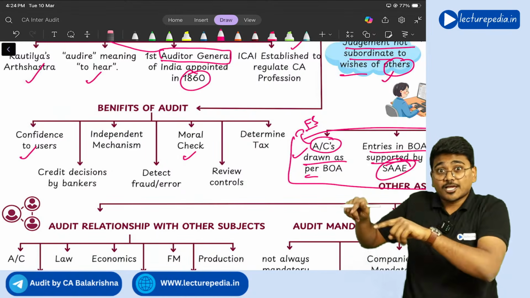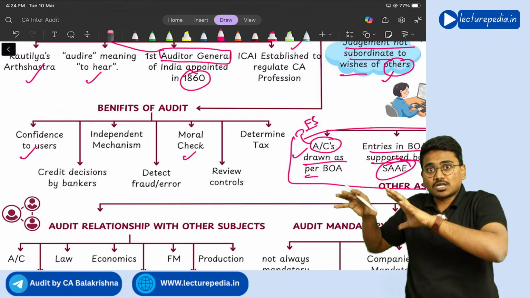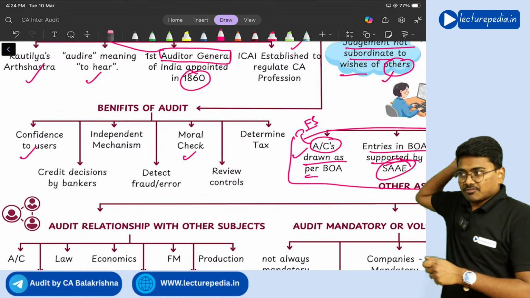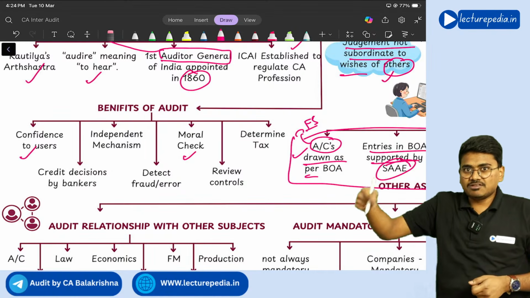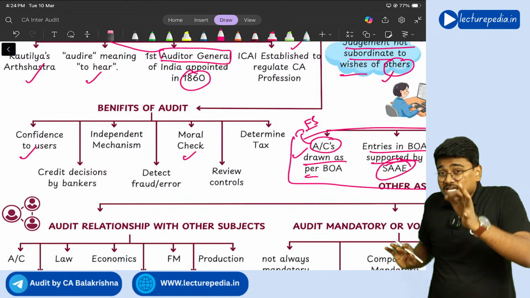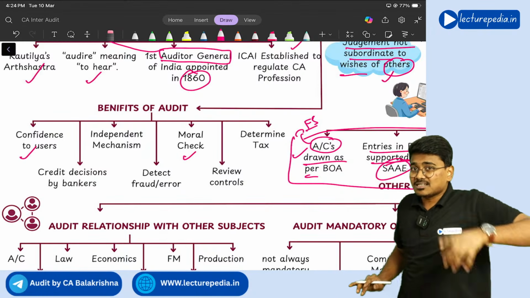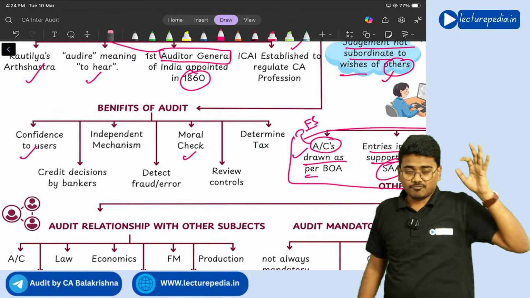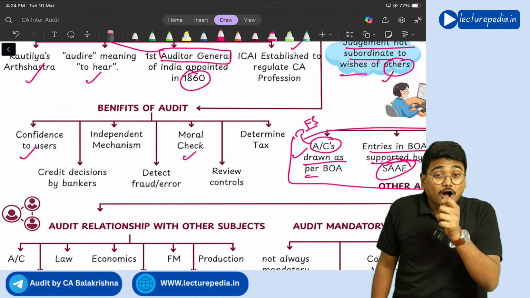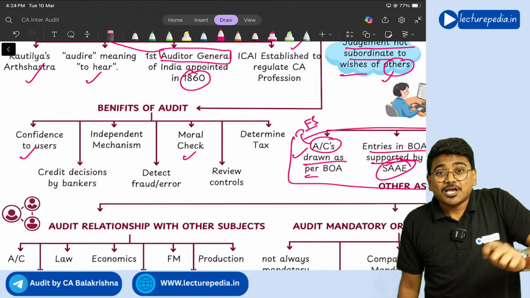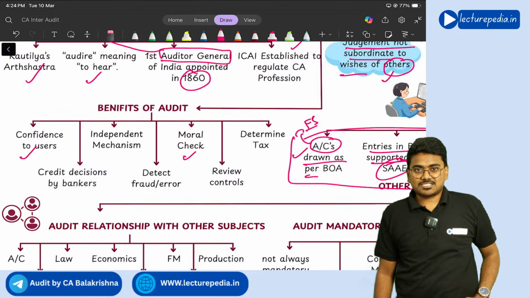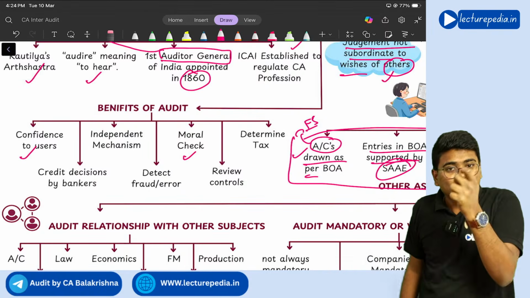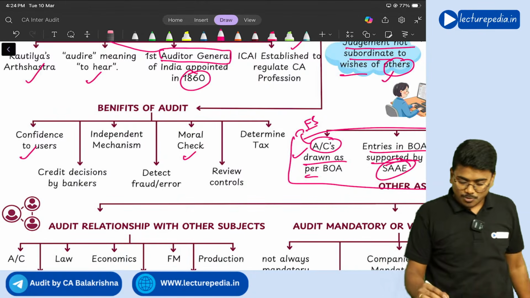Employees have an idea that if they commit any frauds, the auditor will come at the end of the year and find them out. Now, if employees know this, will they commit fraud? No, they will think twice before committing the fraud. So audit will also act as a moral check on the employees, preventing them from committing frauds. Understanding? So one more advantage of audit is that it acts as a moral check.